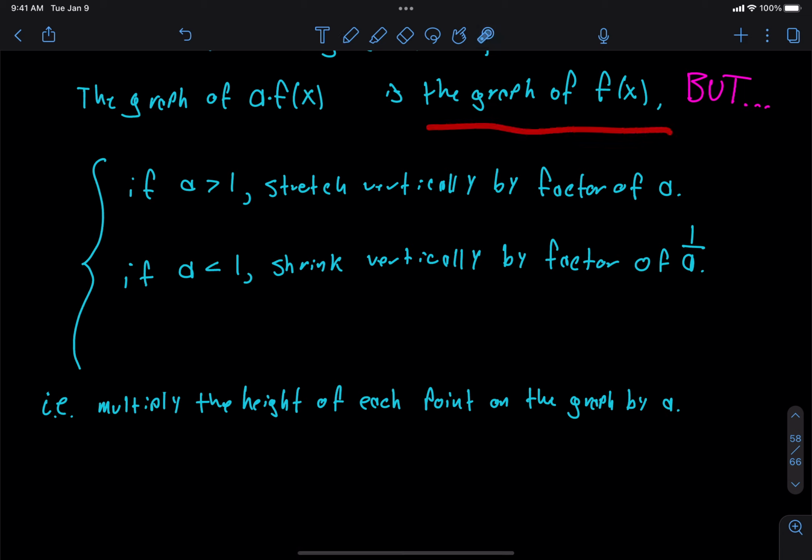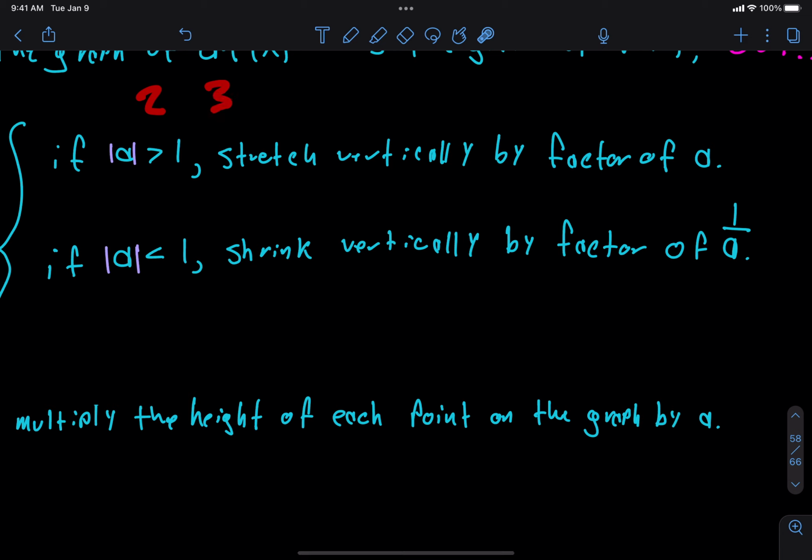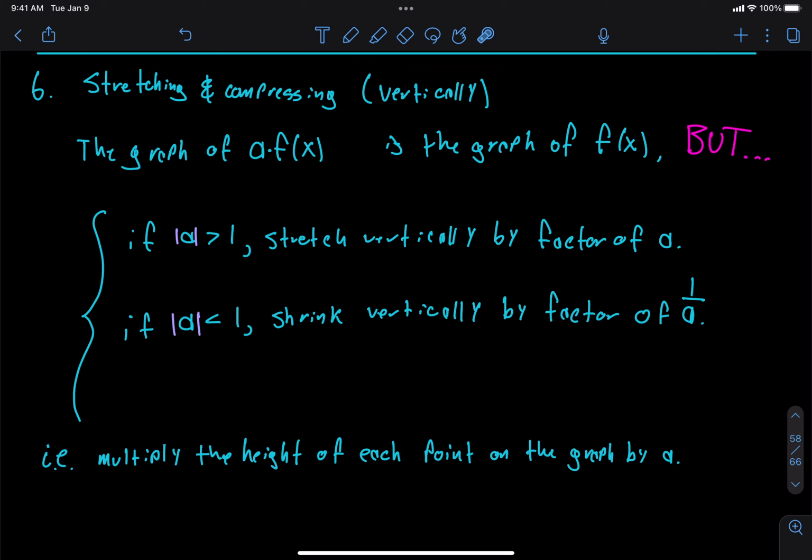So what do we want to say? We take the graph of f of x, but if the absolute value of a is larger than 1, so what numbers are larger than 1? Something like 2 or 3 or 4.5. All of these types of numbers are going to produce a vertical stretch. Why? Because we take the height of every point and we multiply it by a number bigger than 1. If I multiply a number by another number which is larger than 1, then the result will be larger than what I started with. Agree?